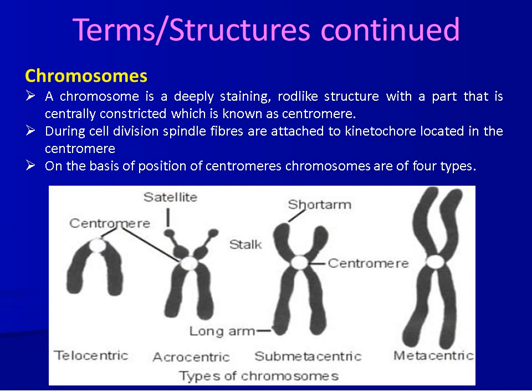Chromosomes. A chromosome is a deeply staining rod-like structure with a part that is usually constricted. This is the point of primary constriction called the centromere. During cell division, spindle fibers are attached to the kinetochore located in the centromere. On the basis of the position of the centromere, there are four types of chromosomes: metacentric, submetacentric, acrocentric, and telocentric. The number of chromosomes within the nucleus is constant in all individuals of a given species. For example, there are 46 chromosomes in a human being.